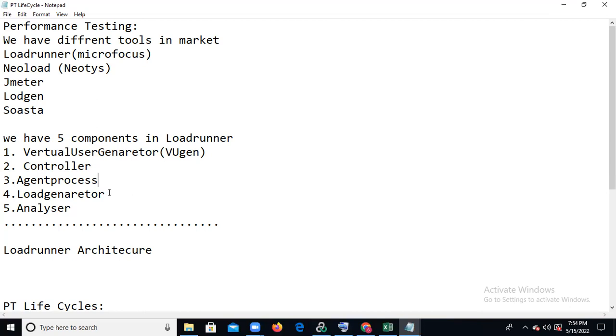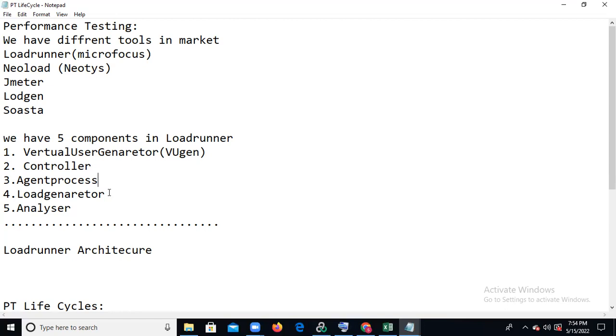So it is one machine. When you are doing execution, we need details like CPU and memory. Everything is included in the load generator machine. For example, in that machine the CPU is this and memory is 8 GB, so we can mention everything in the load generator. That is why, what does the load generator mean? It generates the load against the application. So these are the 5 components. Using these 5 components only, we can do end-to-end performance testing.